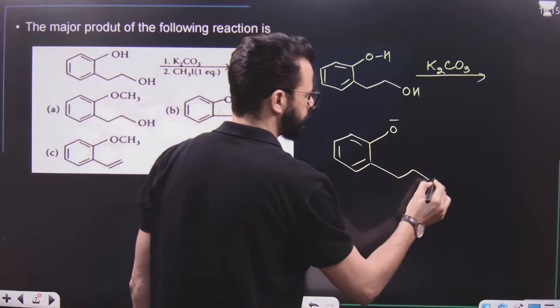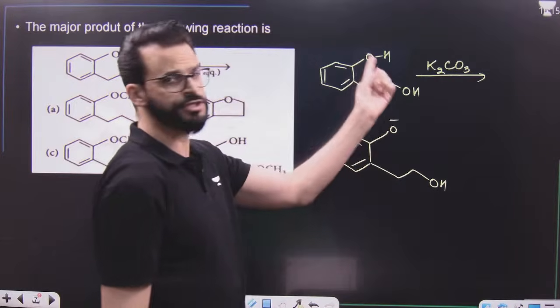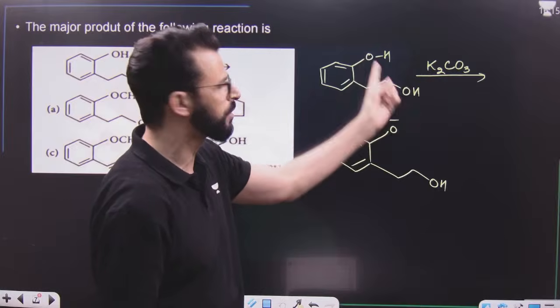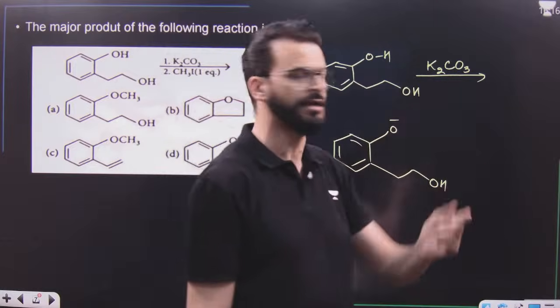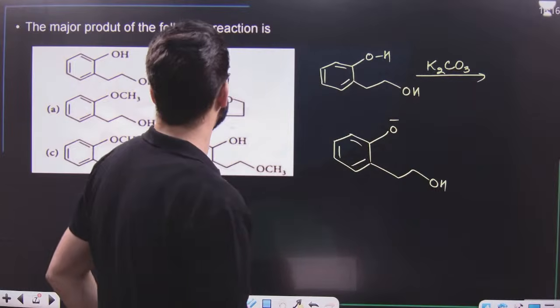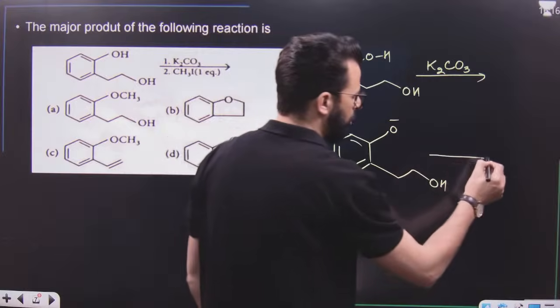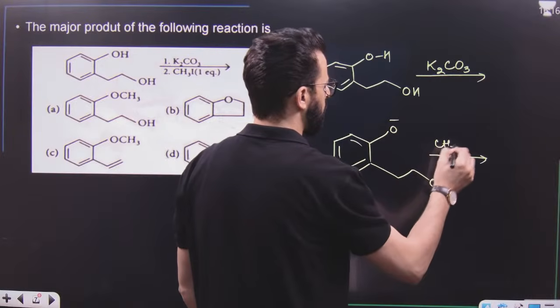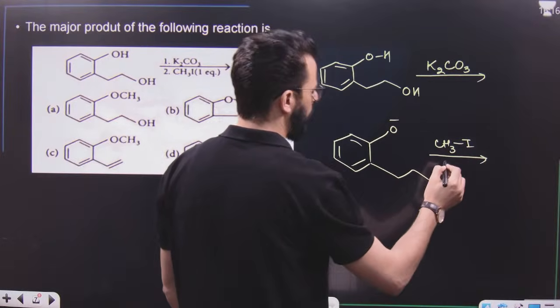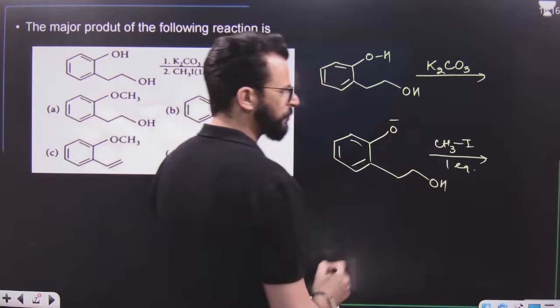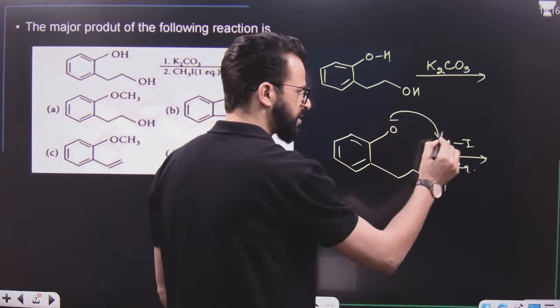Have a look. Why this hydrogen? Why not this hydrogen? This is phenolic, this is alcoholic. Phenolic hydrogen is more acidic, so it will abstract phenolic hydrogen. Now, after that, this on treatment with methyl iodide, only one equivalent, it will be a normal SN2 reaction.